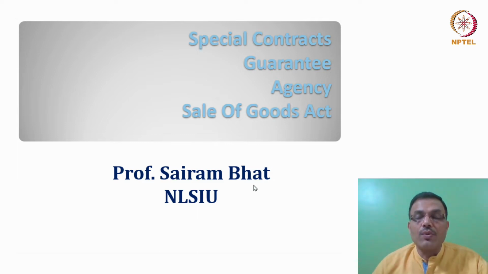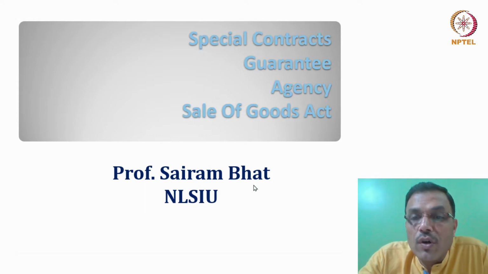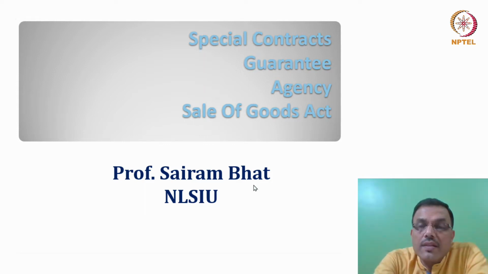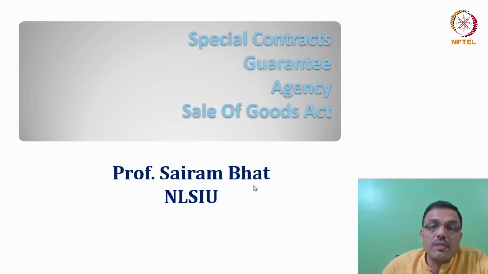And to that extent, you will notice that it narrows the scope of what we call the freedom of contract theory, and defines a special type of contract, which in ordinary circumstances can be understood like this. Most contracts, friends, are between two parties and we call them bilateral contracts, whereas a contract of guarantee is a trilateral contract. It's a contract between three parties.